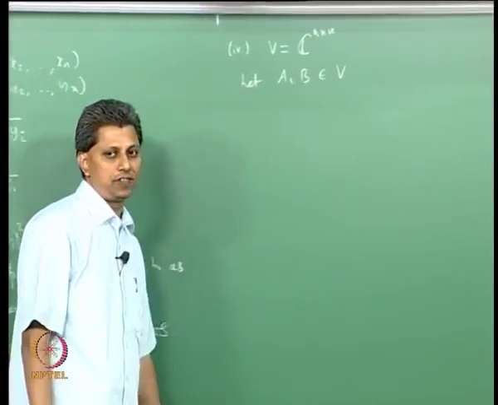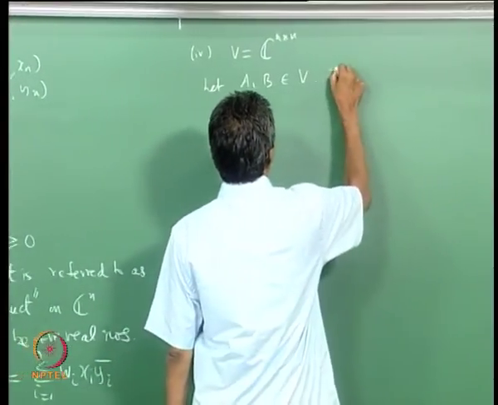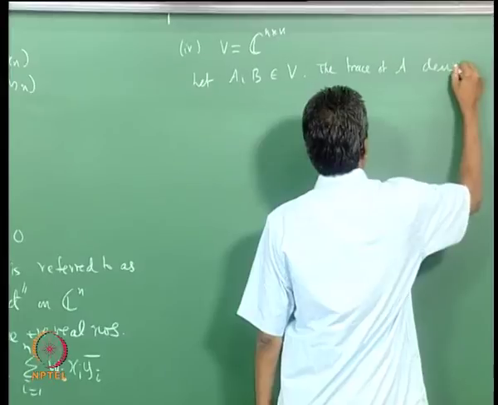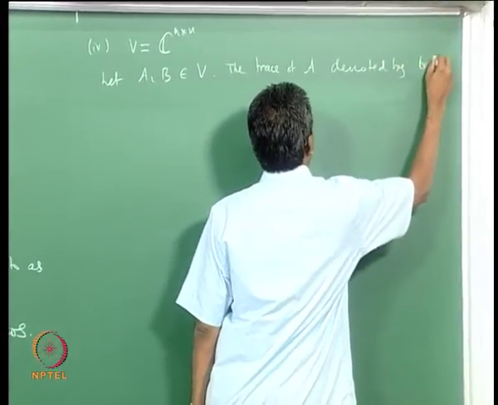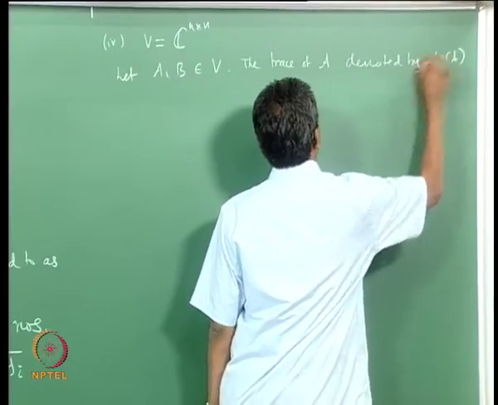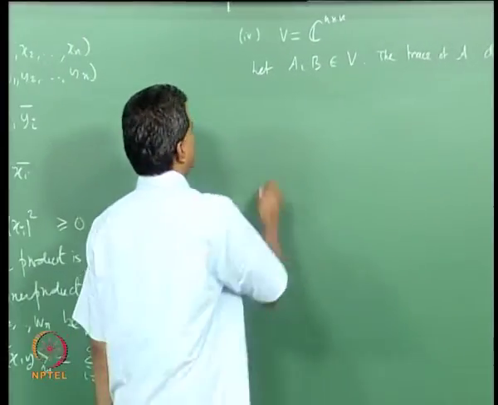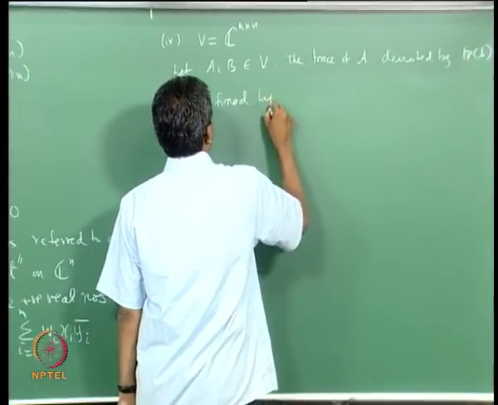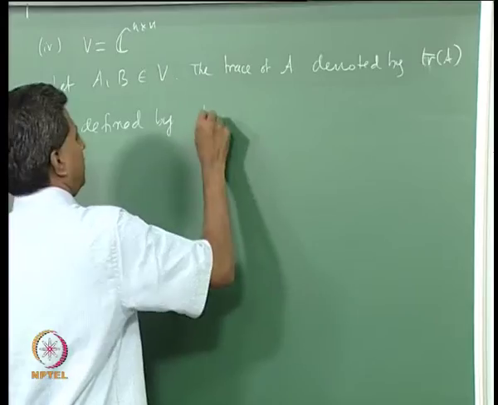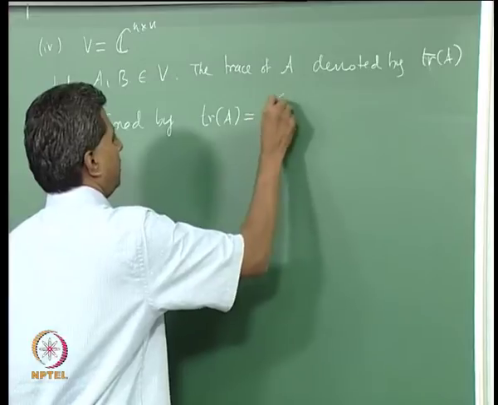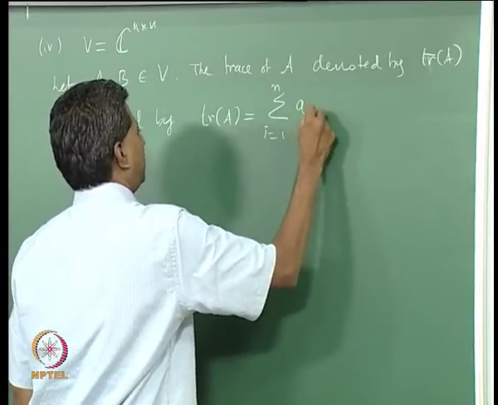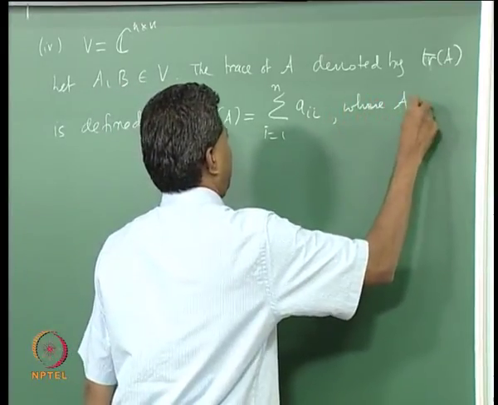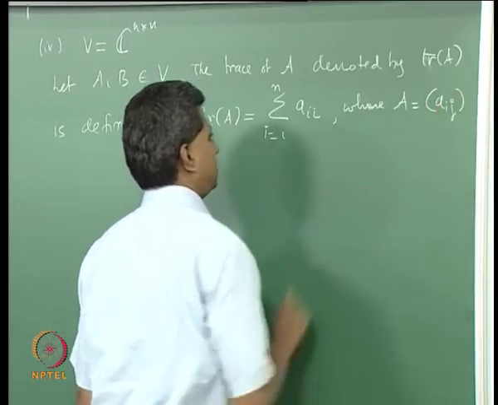Let us recall the notion of the trace. The trace of the matrix A, let us denote it by tr A, is defined, since it is a square matrix, as we have seen earlier, as the summation i equals 1 to n of aii.